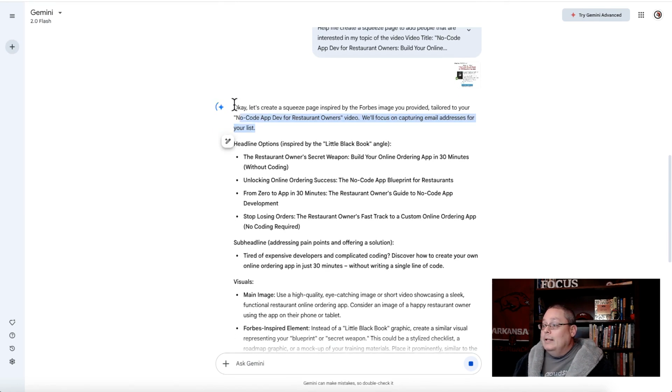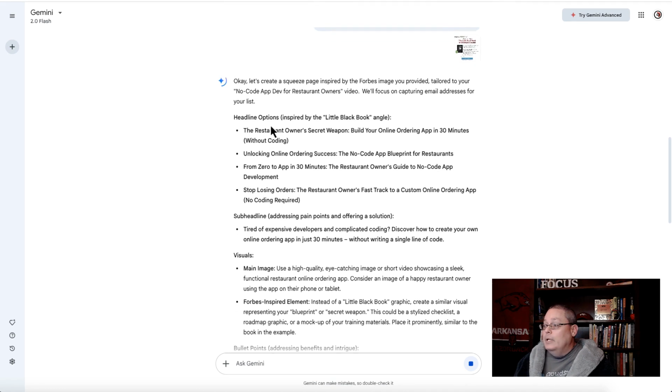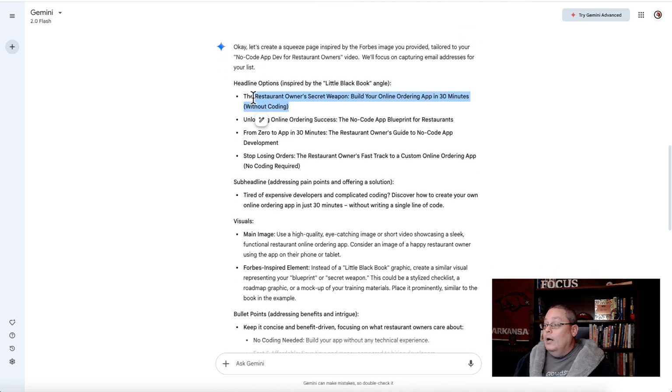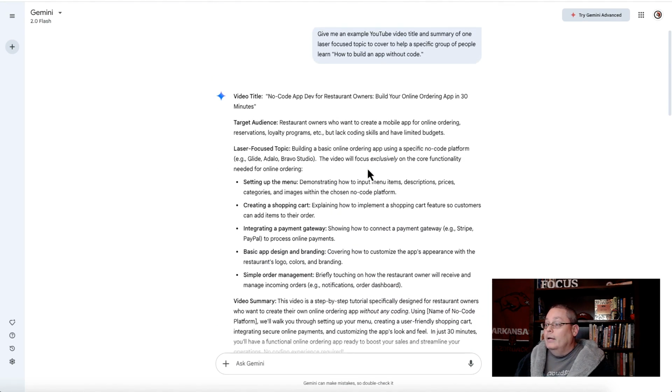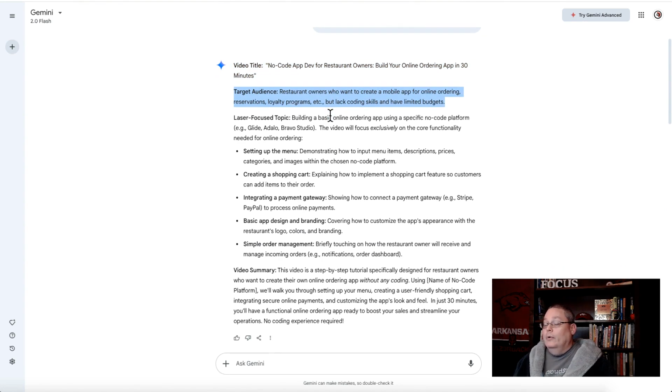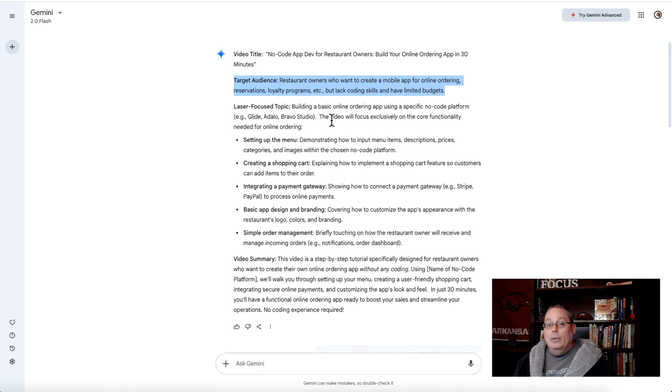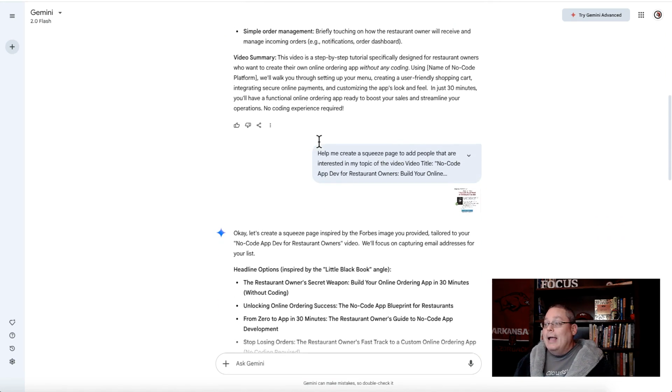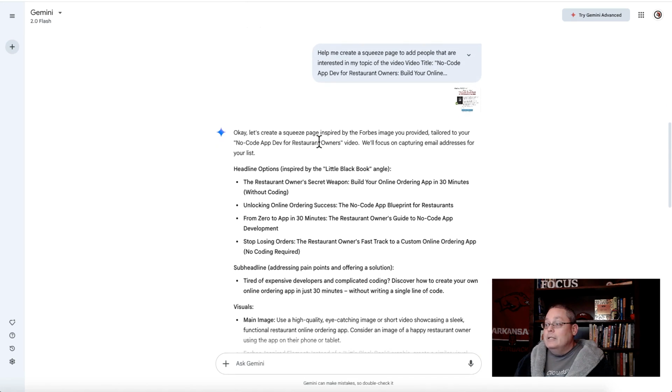Now, okay, let's create a squeeze page inspired by the Forbes image, right? So, the restaurant owner's secret weapon. Build your online ordering app in 30 minutes. Remember, what we're talking about here is a no-code app dev for restaurant owners. Your target audience is the restaurant owner. The AI has done all the work for you to build an audience around the laser-focused topic of building a baseline ordering app using a specific no-code platform. And remember, this is just an example. You may not want to use this, but it shows you the power of how AI is going to solve these problems with these 3 simple tips.